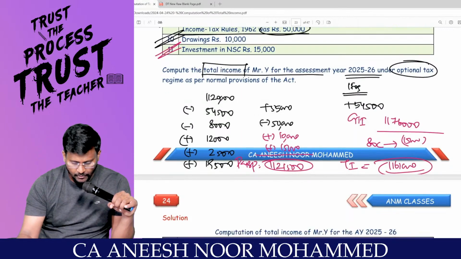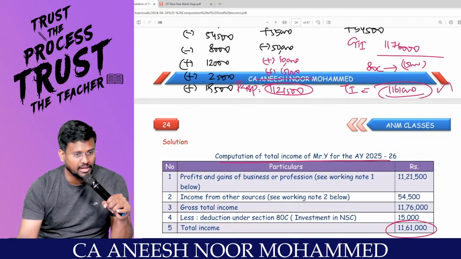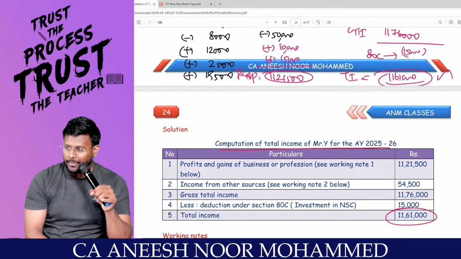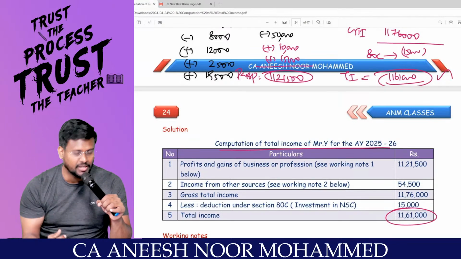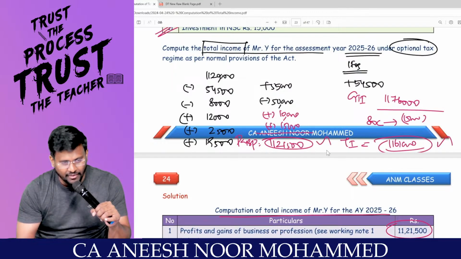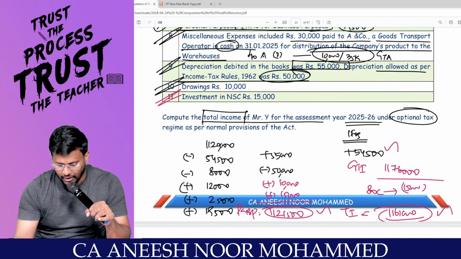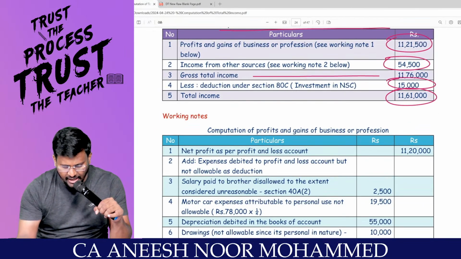Clear? Computation of total income: total income 11,61,000. That's it. Calculator, done. Are you able to appreciate? Are you getting superb confidence in direct tax, my dear lovable students? PGBP 11,21,500. Sir, IFOS 54,500. Right, sir? Gross total income, from that reduce the chapter 6A deductions, you will get the answer.